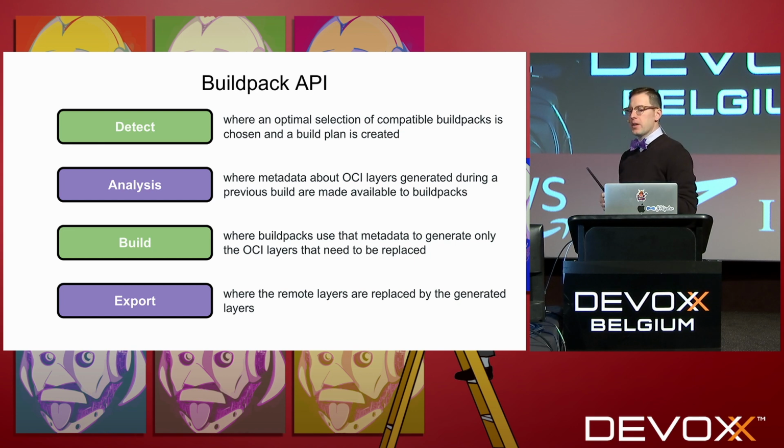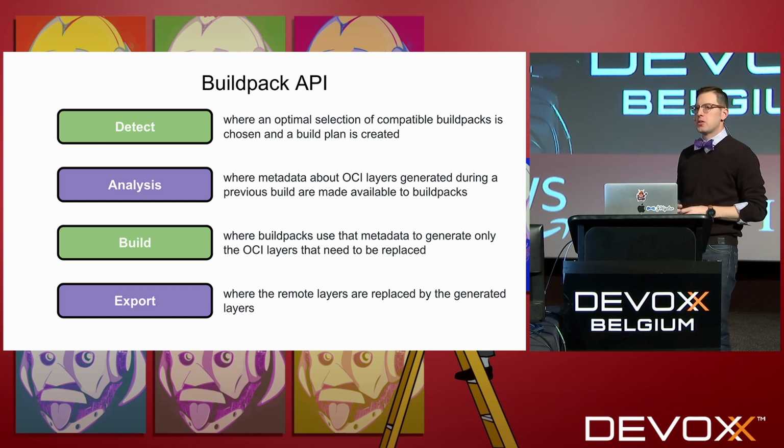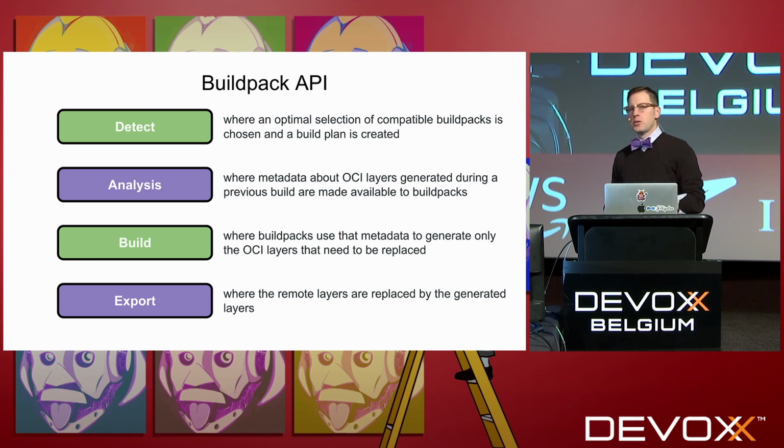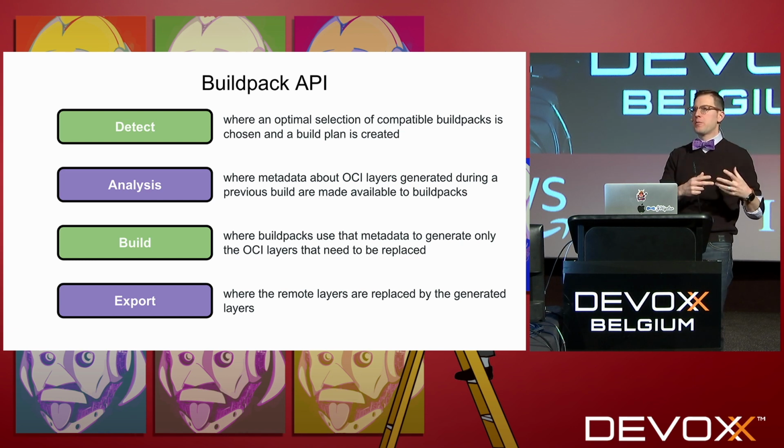The next phase is build. This is where the heavy lifting happens. This is where we install the JDK. This is where we run Maven, and all that's implemented as part of each unique Buildpack. The last phase is export. It's where we take the artifacts derived from the build and produce a Docker image, and then also a cache image, or if you're using something like Tekton, it might be just written to disk on a volume. But at the end of the day, you're exporting two artifacts.